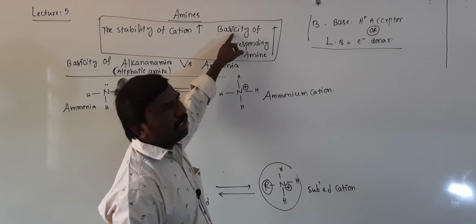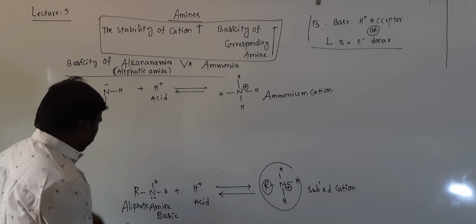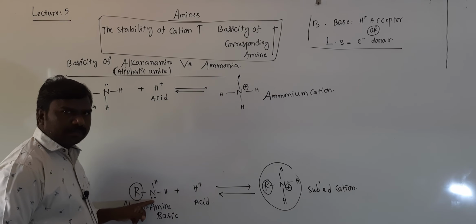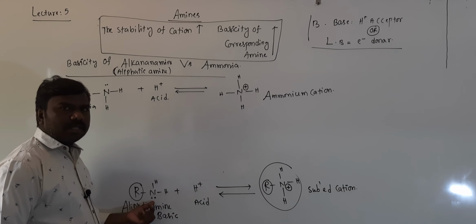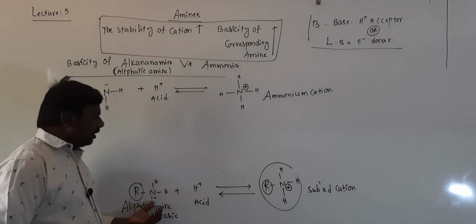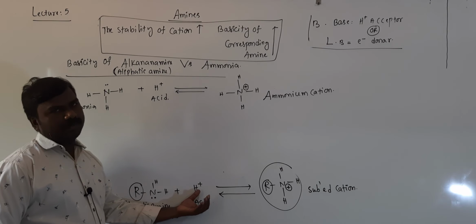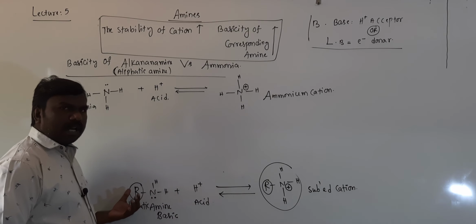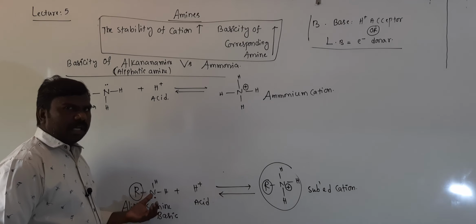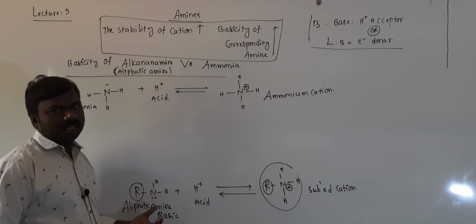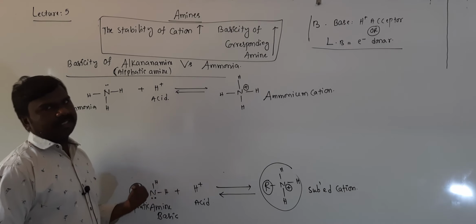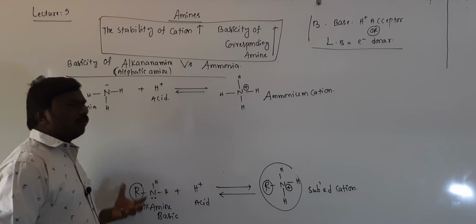Stable means basicity is more. Observe, the alkyl group can donate electrons to nitrogen. Obviously the nitrogen electron density increases, more electrons on nitrogen, so it can easily donate electrons to the H plus ion. The electron density on the nitrogen atom increases, so it is easy to donate electrons to H plus, and H plus will be accepted. Hence it is more basic.